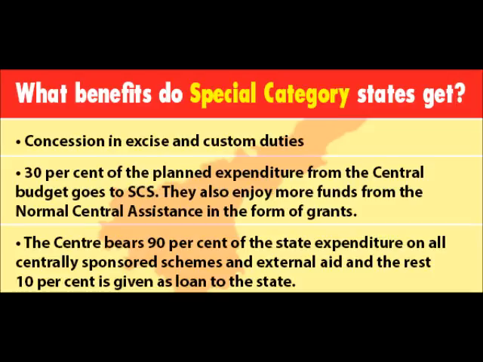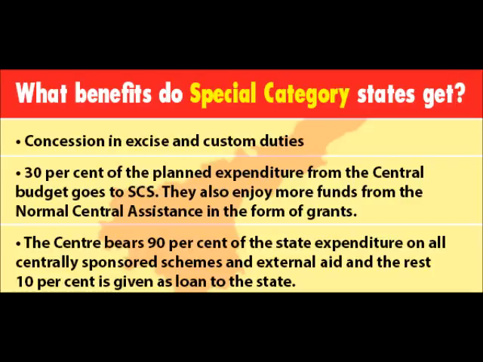So there were five criteria, and just remember them point by point. First, hilly and difficult terrain. So those areas where there are hills and difficult terrains, for example Jammu and Kashmir, Arunachal, Sikkim. Second is low population density or the presence of sizable tribal population. So areas which were having tribal population. So why were these segregated as special category status? Because these areas have low population density as well as low literacy level, low educational level. Therefore, to provide them incentives, these areas were chosen. For example, Mizoram, Meghalaya and Assam.